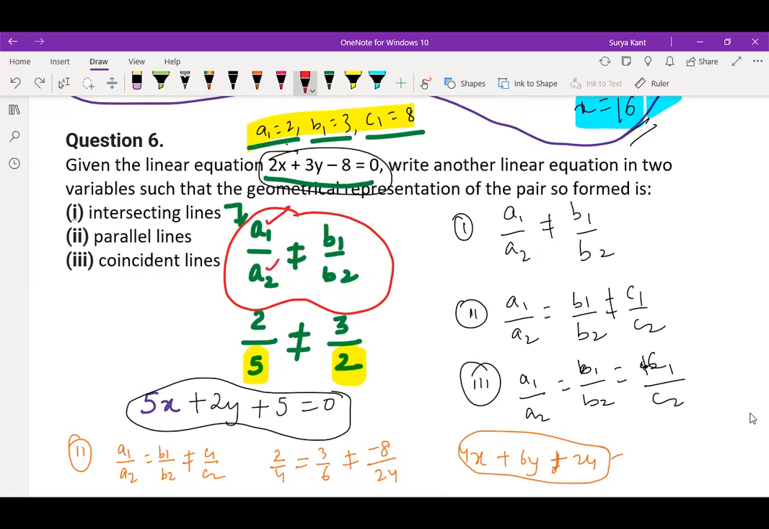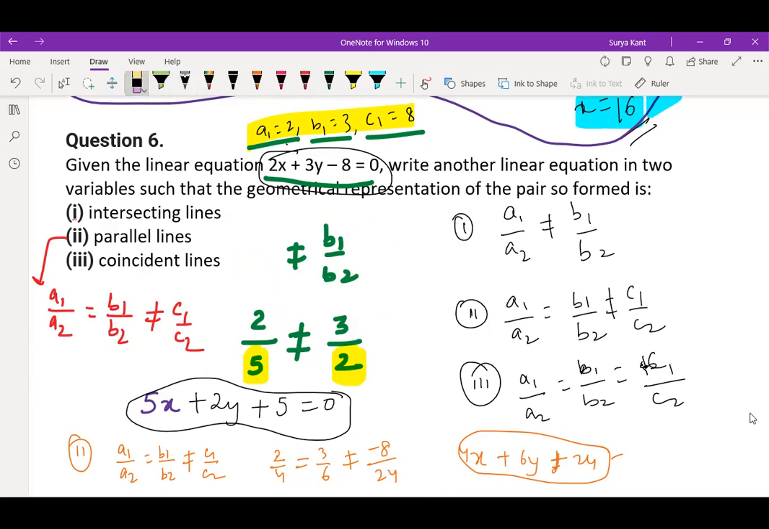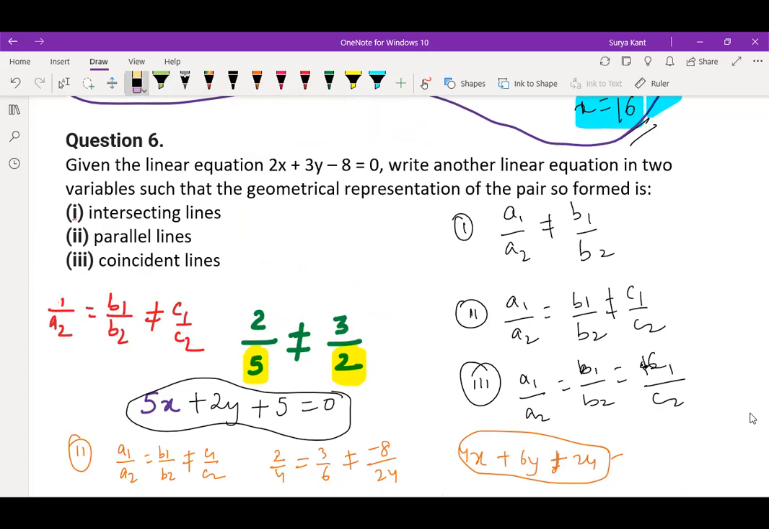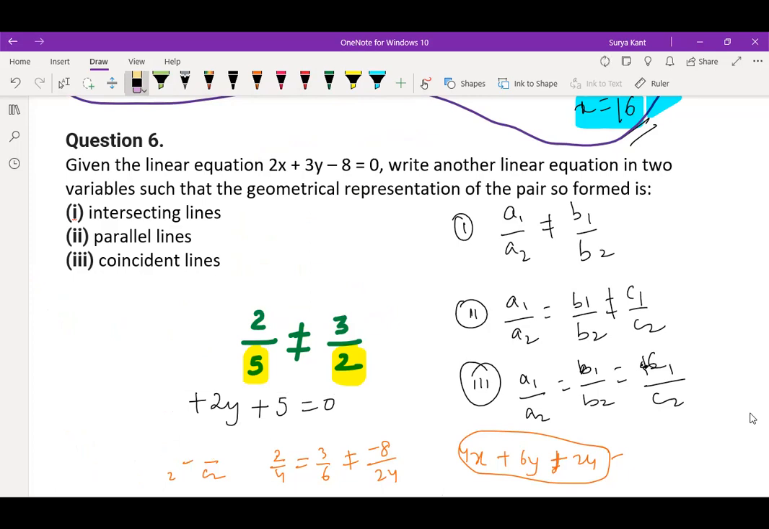Is it clear, children? A1 by A2 should be not equal to B1 by B2. And for parallel lines, what you need to do? A1 by A2 should be equal to B1 by B2 and not equal to C1 by C2. You can make so many equations, right, children? So I'll ask one equation from each. You can write in the chat box, children. One equation you can write for intersecting, parallel and coincident lines and send me back in the chat box. Can you do that? All of you?